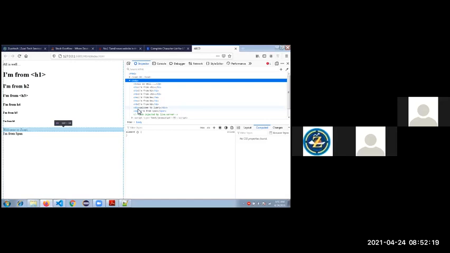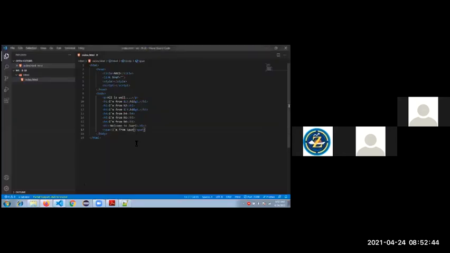And the div tag represents block level elements in the web page, and the span tag represents inline level elements. We have seen this, guys. Till now, do you have any issues, any doubts? So I am going to write one more span tag now.